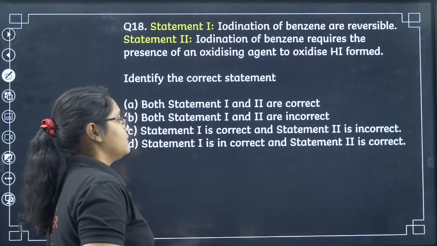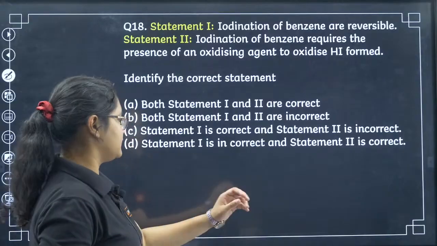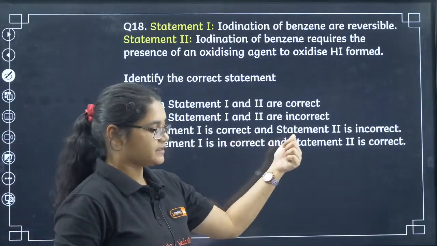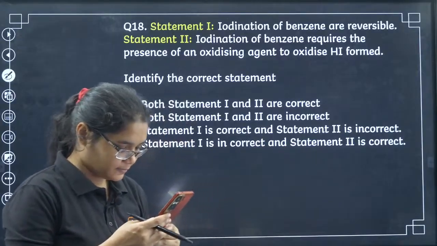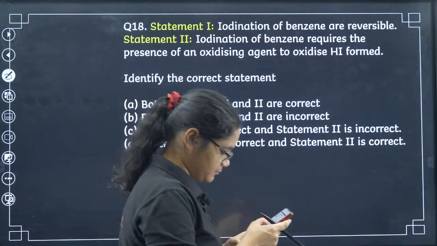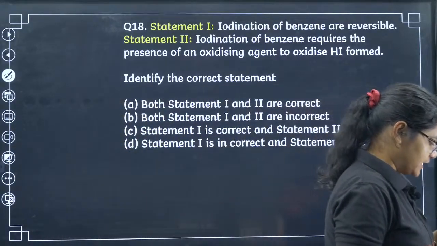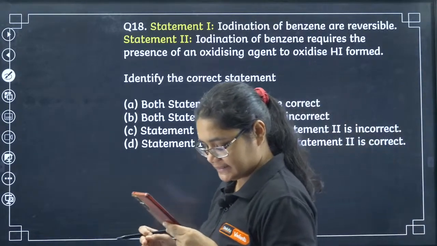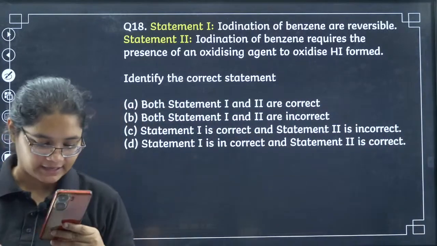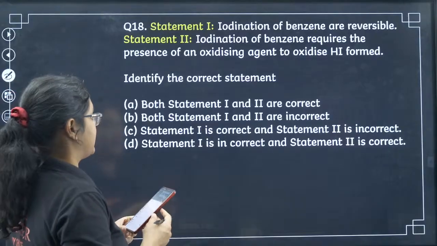Identify the correct statement. Both are correct, both are incorrect. Statement 1 is correct, but statement 2 is incorrect. Statement 1 is incorrect, but statement 2 is correct. Let me see who is answering this question properly. This is a good question actually. 18th one. Let me see. Yes, Neon is writing A, Saundarya, Sudhanva is saying B.